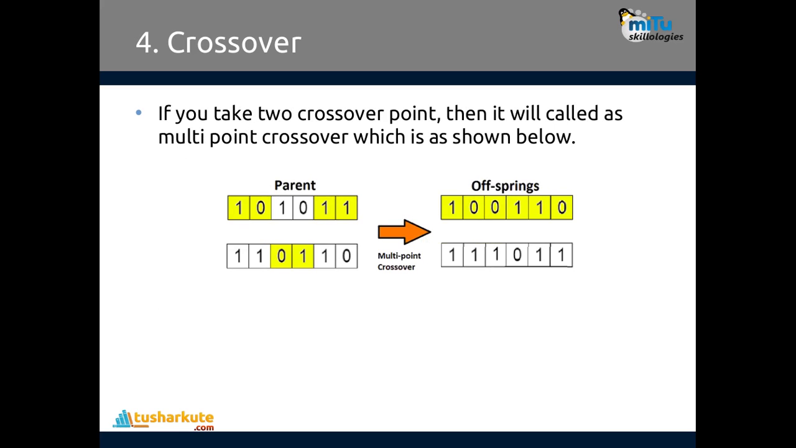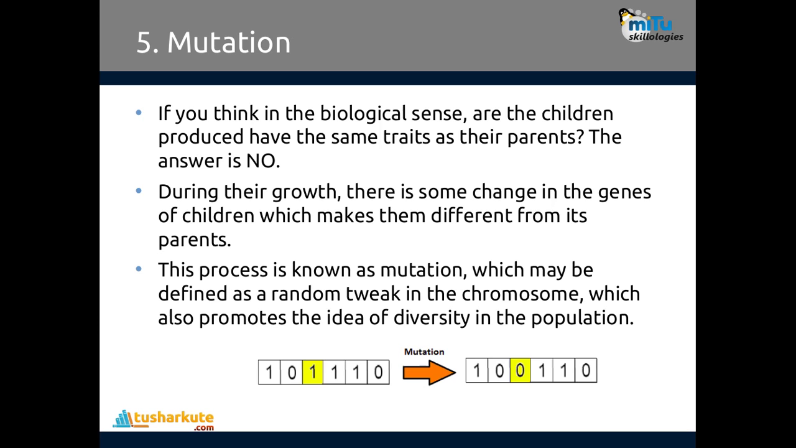We can take 2 crossover points also. It will be called multi-point crossover, which is just like this. So 2 from here, then 2 from here, then 2 from here, and then 2 from here, then 2 from here, then 2 from here, and based on that new offsprings are generated. This is what we call crossover, and that's carried forward to the next generation.